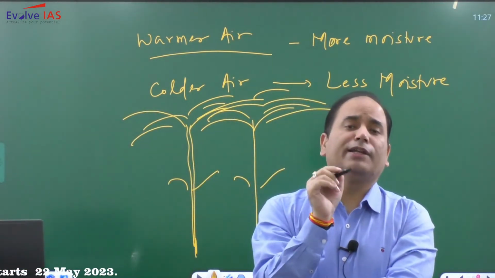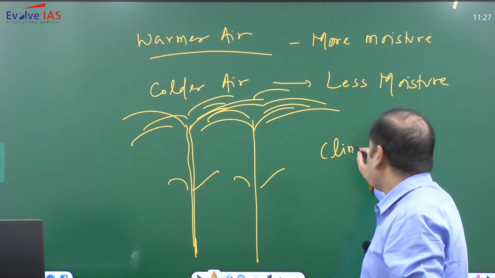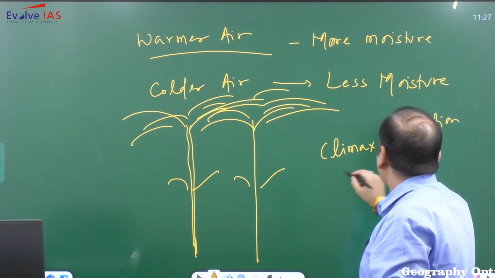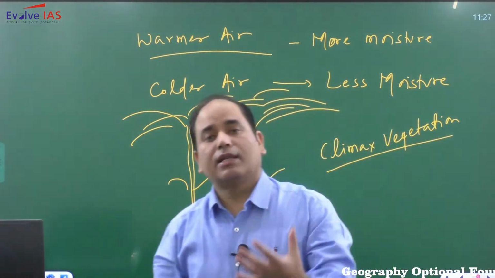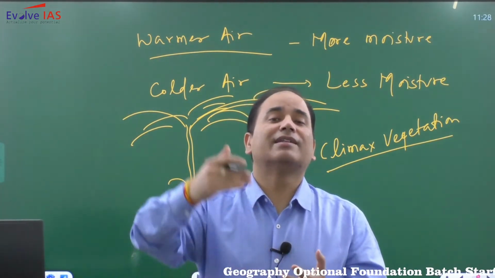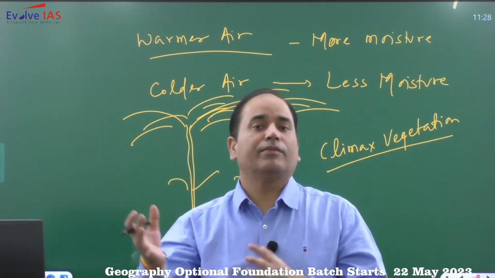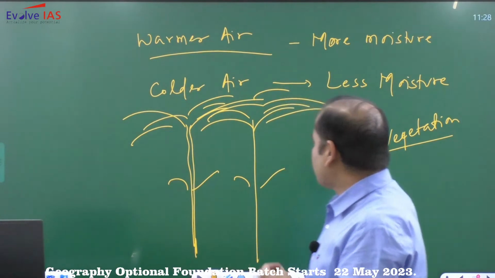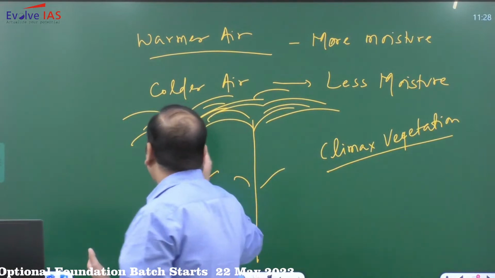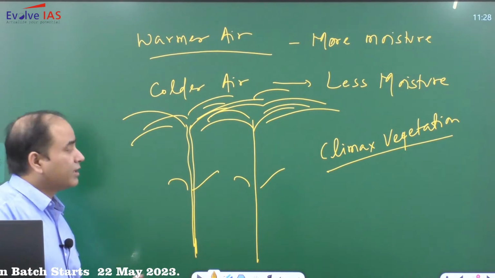Now, equatorial rainforests are representative of climax vegetation. Climax vegetation is the last level of vegetation in the ecological succession. In ecological succession, the last level of succession is your climax. Now the question arises: why, once this forest is destroyed and the trees are destroyed, do new trees not achieve this climax again?